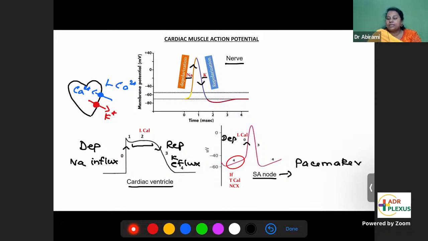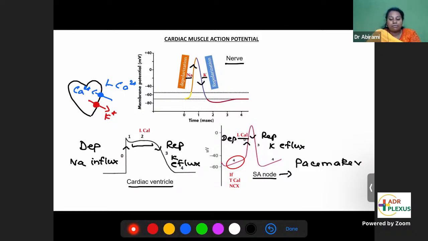Elsewhere, you will see depolarization is due to sodium entry, but only here depolarization is due to calcium entry, L type of calcium channels and calcium coming inside. That itself is the difference. Elsewhere, sodium entry causes depolarization, but only here calcium entry causes depolarization. Repolarization, same. Potassium efflux.